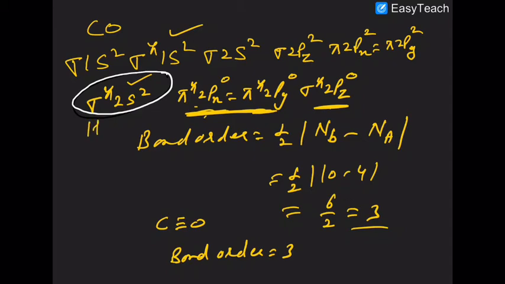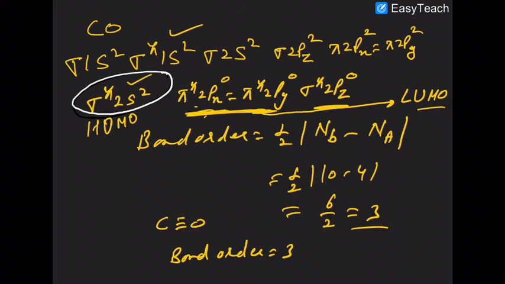This is the highest occupied molecular orbital, and they are the lowest unoccupied molecular orbitals. This is HOMO, the highest occupied molecular orbital. This is LUMO, the lowest unoccupied molecular orbitals.